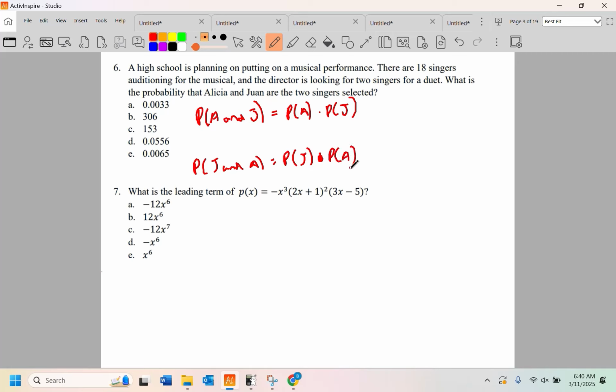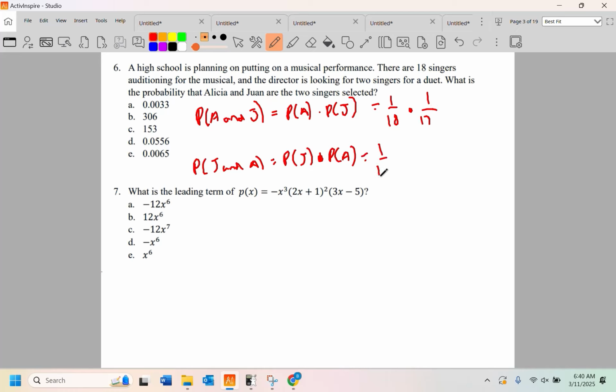And if I had 10 minutes, I would explain why this works the way it does. It's not an example that I want to write a sample space on, because sample spaces take up a lot of time and a lot of space. So the probability of Alicia getting picked would be 1 in 18, but Alicia has been picked and there are now 17 people. So Juan would be 1 in 17.